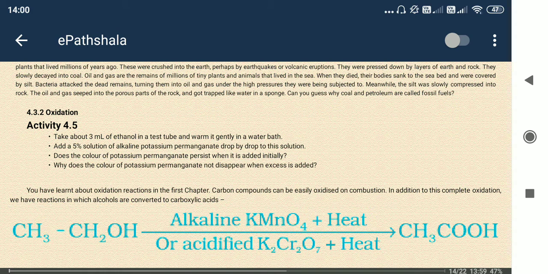But in standardized nomenclature, it is known as ethanoic acid, because one carbon means meth, two carbon means eth, three carbon means prop, and in the case of four carbon it is but. Likewise, meth, eth, prop, but.